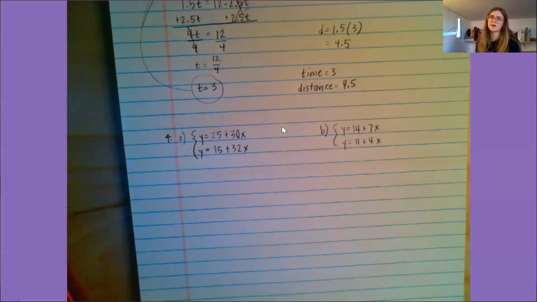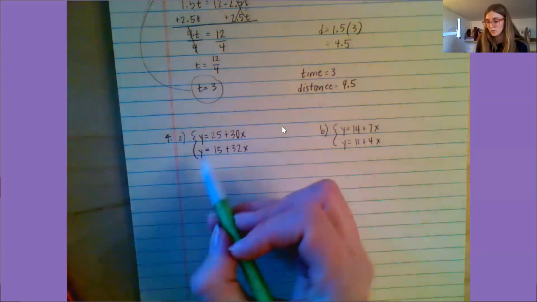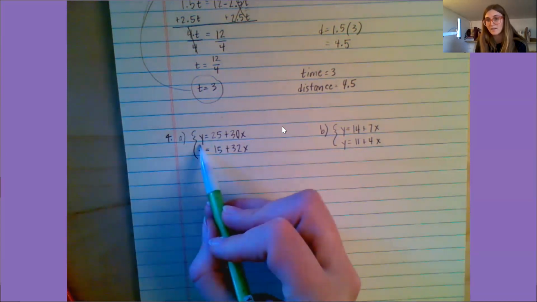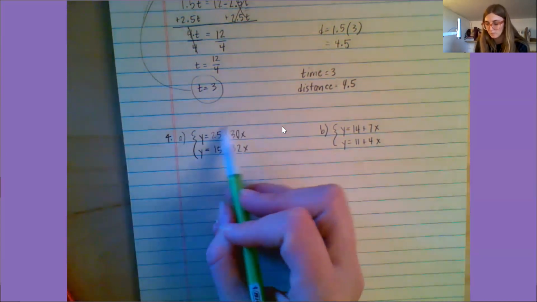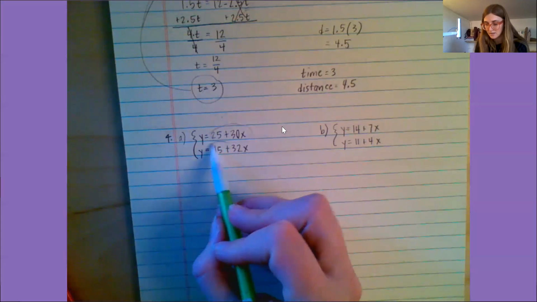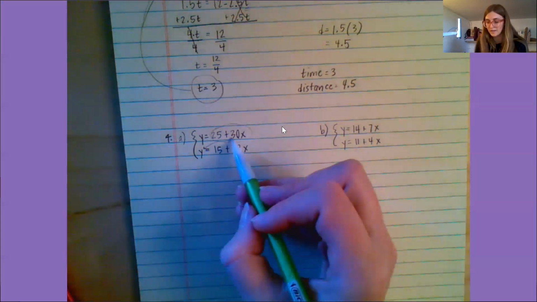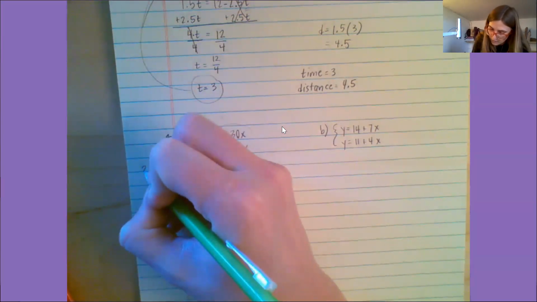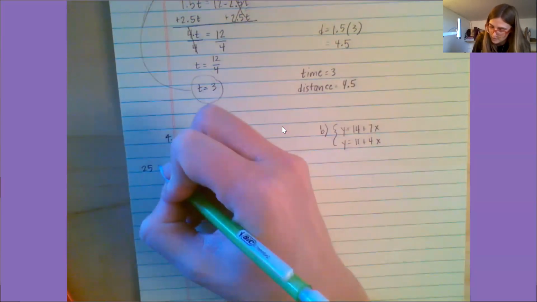Let's do two more. These ones are not really based on a real-world problem. They're purely math, but they work the same exact way. So I have two equations here. Both of them are set equal to y. So what I can do is plug this piece in here for y. So what I get is 25 plus 30x